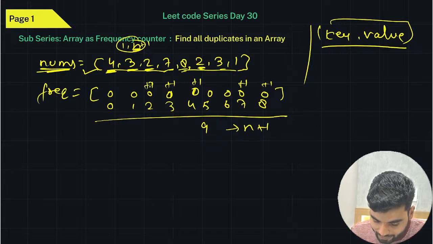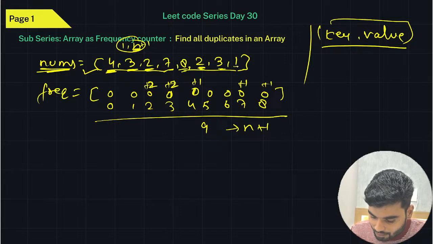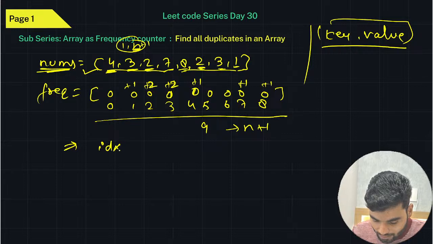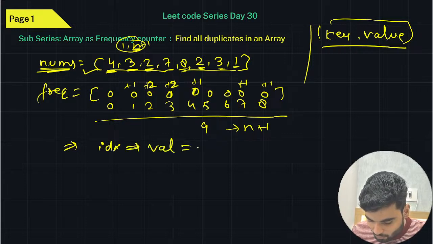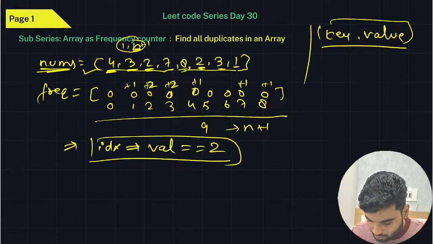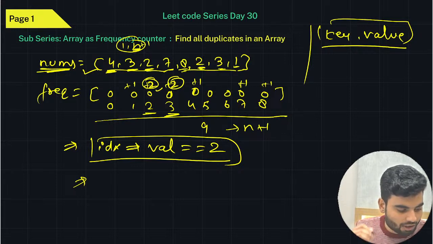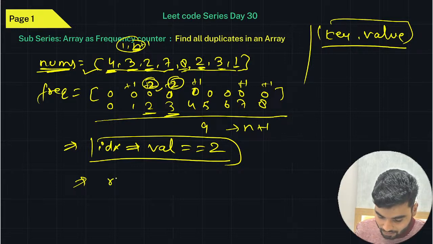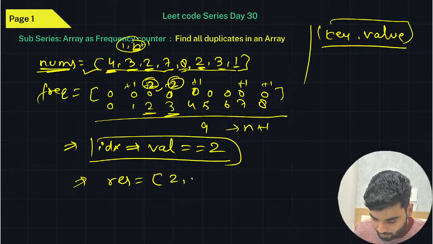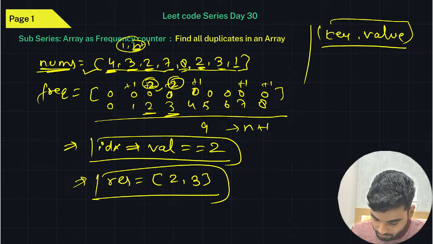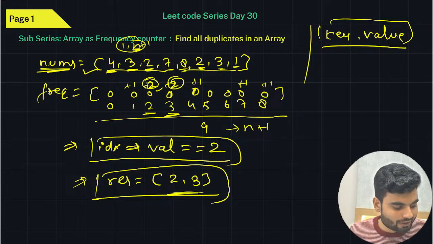On the 2nd index, again we'll do plus 1, which means this becomes 2, right? Again on the 3rd index, we'll do plus 1, meaning this becomes 2. Previously it was 1. And again on 1, we'll do plus 1. So those indexes that have value 2 are our answer. So indexes 2 and 3 have value 2. Whenever you see the value on that particular index as 2, you insert it into your resultant array. So in the resultant array, you will have 2, 3. And this will be automatically sorted. Cool.